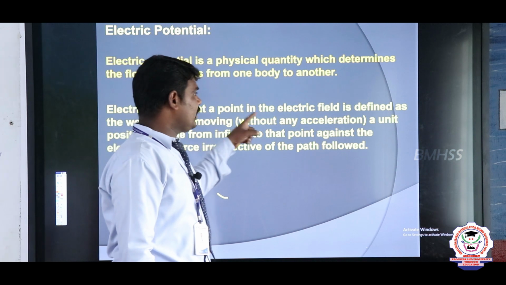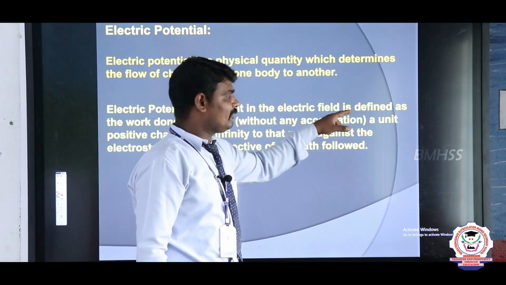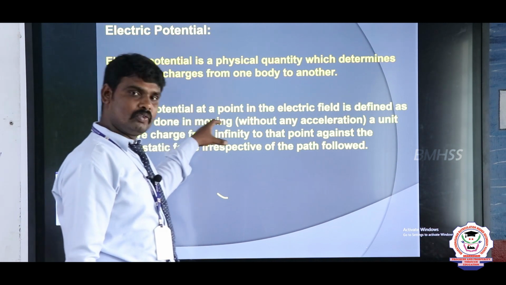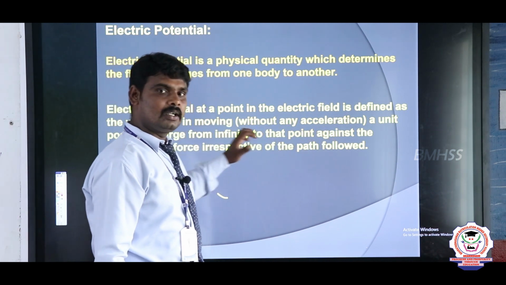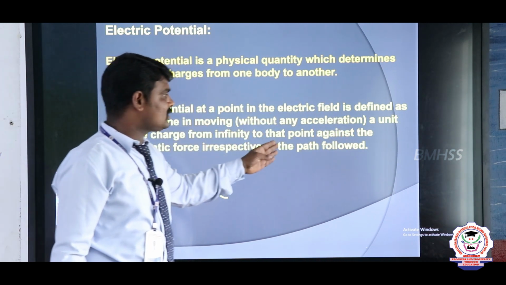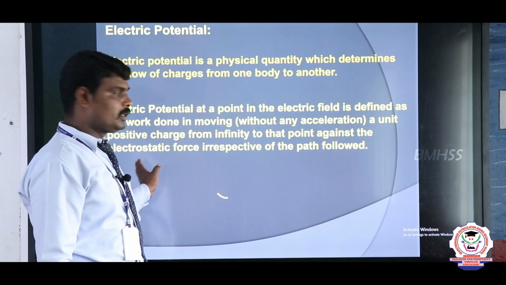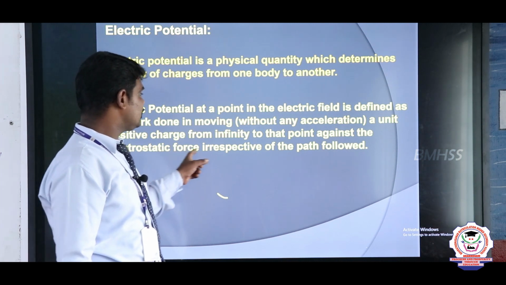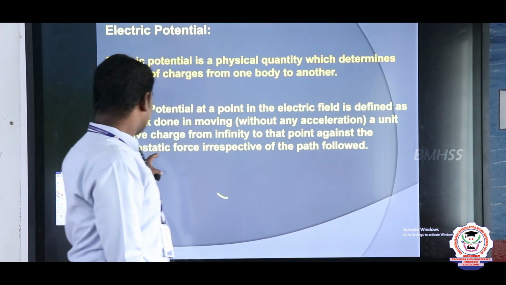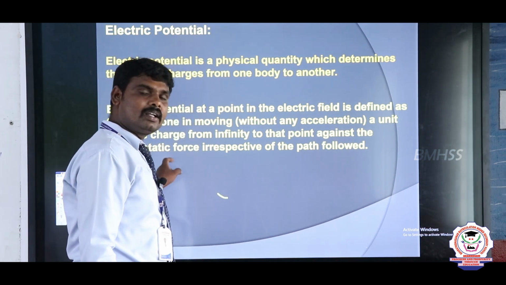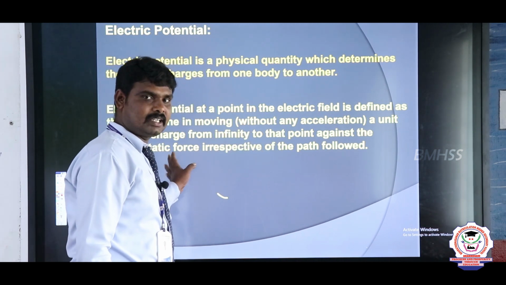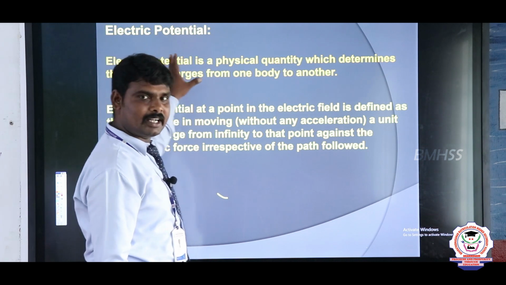electric potential at a point in the electric field is defined as the small amount of work done in moving a unit positive charge from where? From infinity to that point against the electric field. So this electrostatic force is irrespective of the path followed. Against the electric field, or we can say against the electrostatic force. So this is the definition of electric potential.